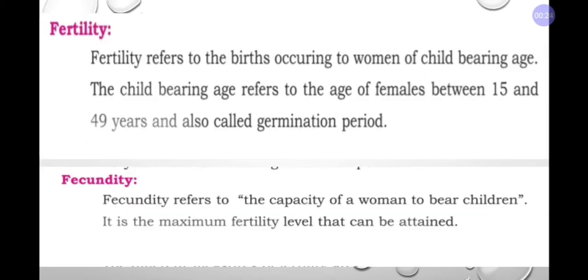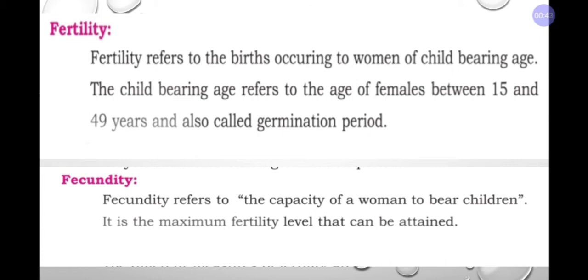Now, moving on to the meaning. Fertility refers to the births occurring to women of childbearing age. Now, what is this childbearing age? We are going to see women's age between 15 and 49.